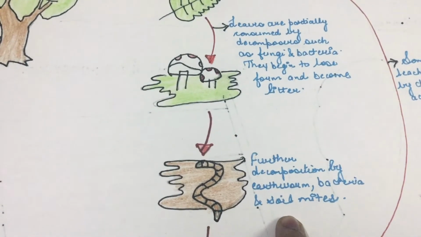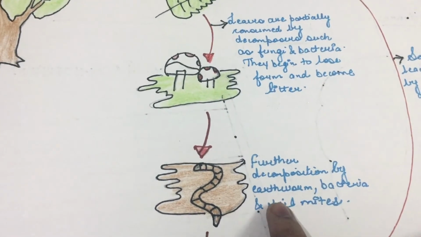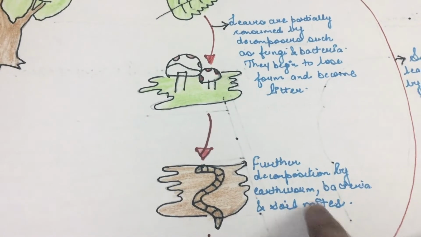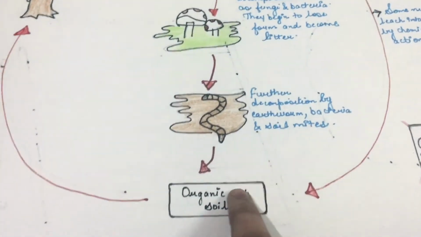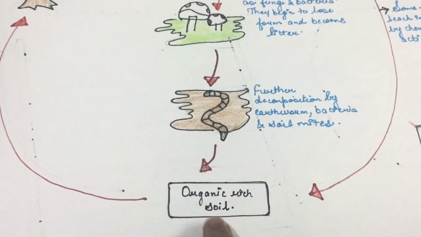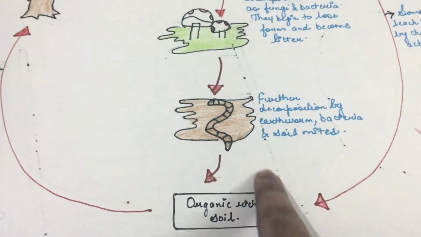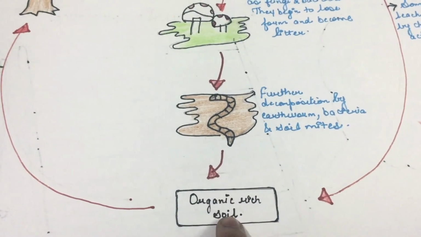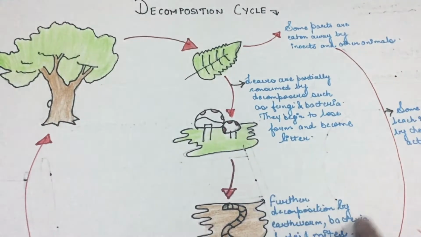Now, this litter would be further decomposed by earthworms, bacteria, and soil mites. And as a result, the nutrients of this leaf would enter into the soil. This will result in the soil becoming rich in nutrients, and this would lead to nutrient rich soil. So, this is the decomposition cycle.